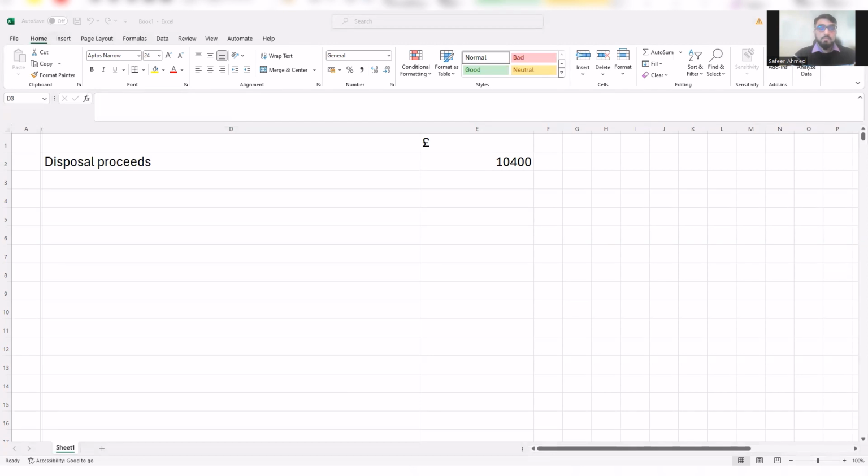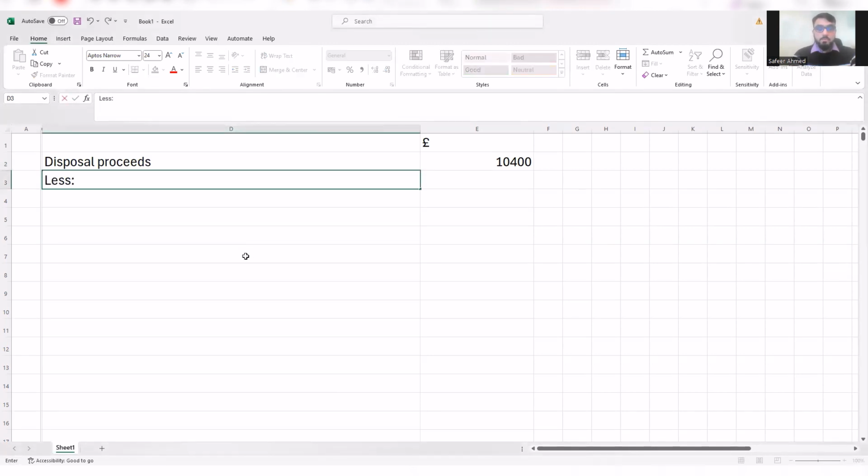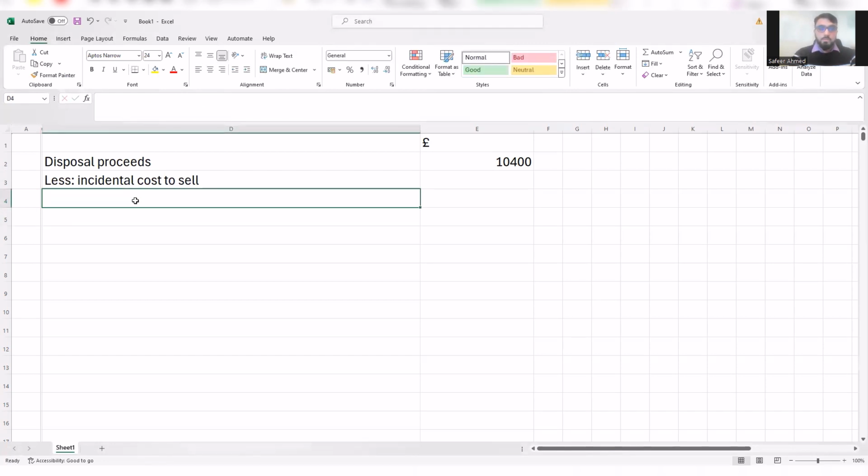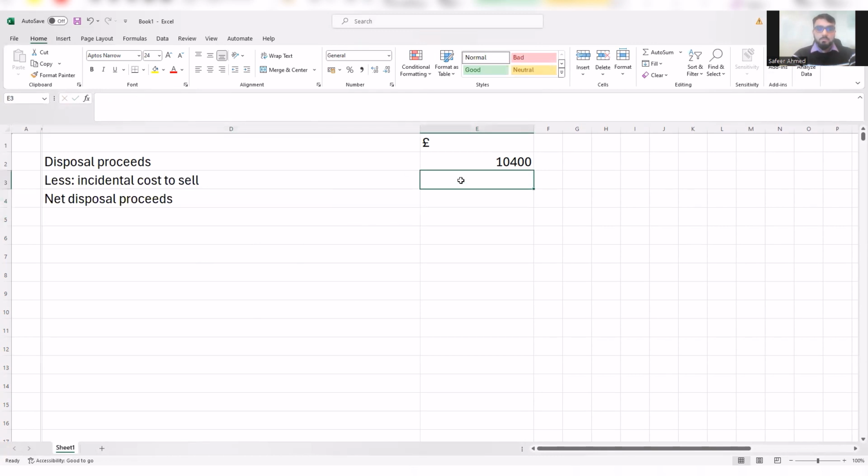fee as well. Okay, now remember you normally have disposal incidental cost. So I'm just writing it to remind you as well. If there was any incidental cost of selling or cost to sell, I would have deducted it from here, and this would have given you net sales proceeds or net disposal proceeds. So I'm just writing this so you remember that if there was any, we would have deducted it. In this case, there is nothing. So your net disposal proceeds will be the same as your gross disposal proceeds.